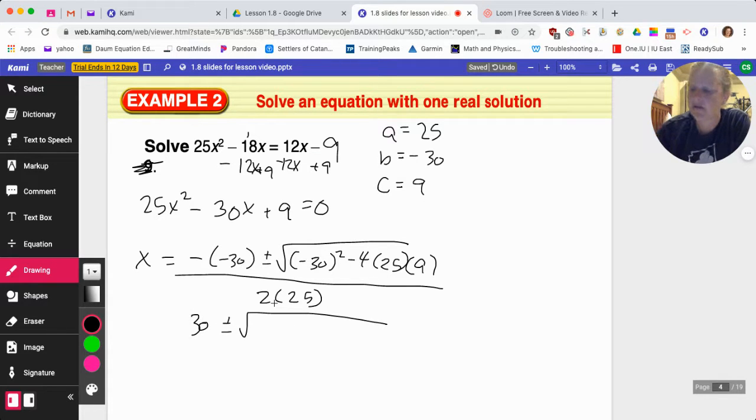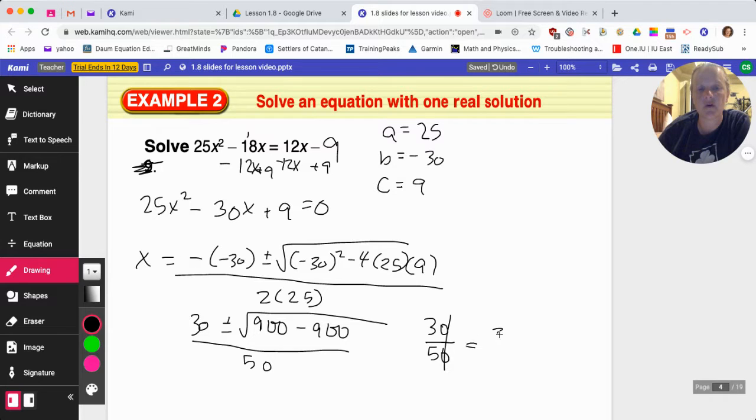Negative 30 squared is 900. 4 times 25 is 100, times 9 is 900, all over 2 times 25, which is 50. 900 minus 900 is 0, so we get an answer of 30 over 50, or just plain old 3/5.